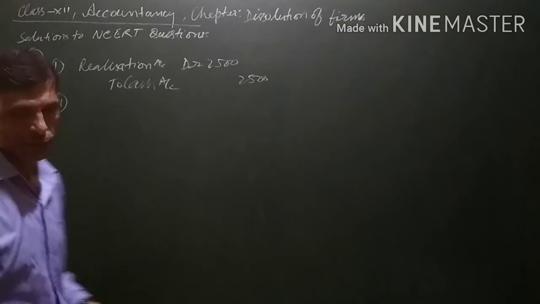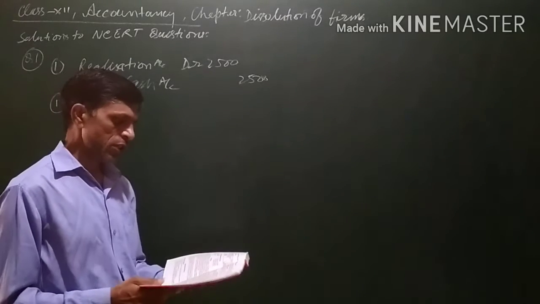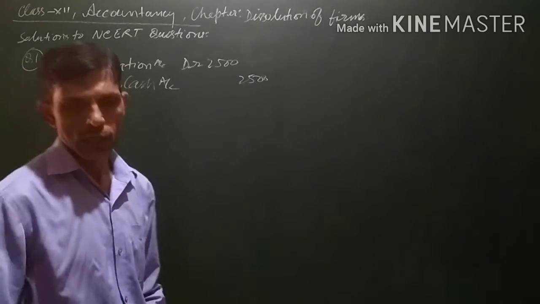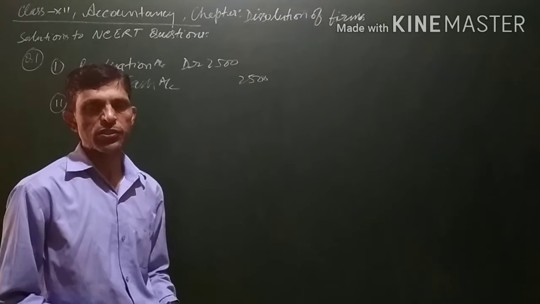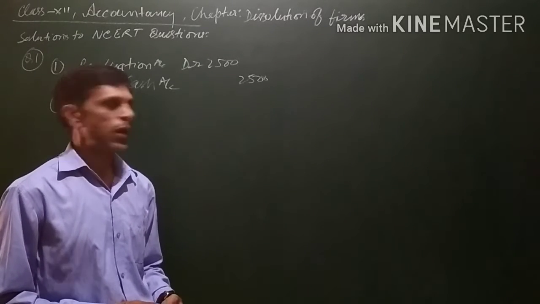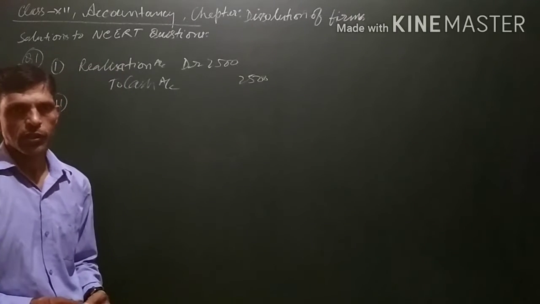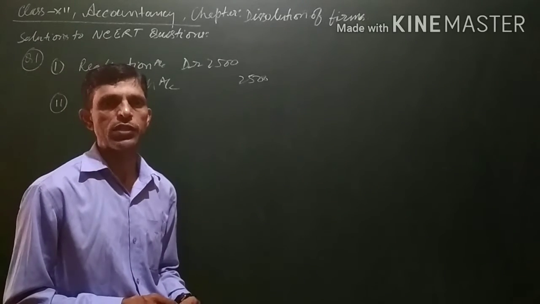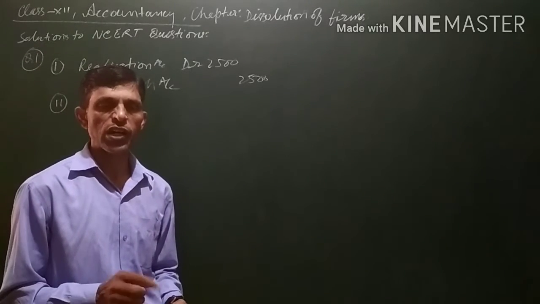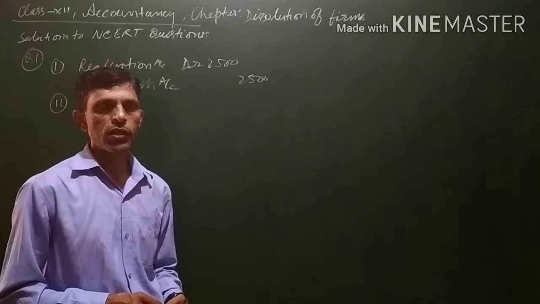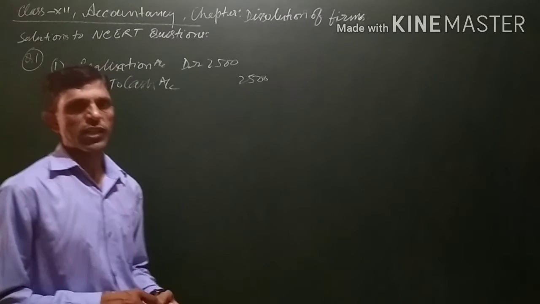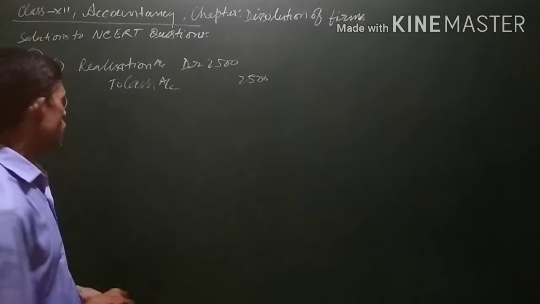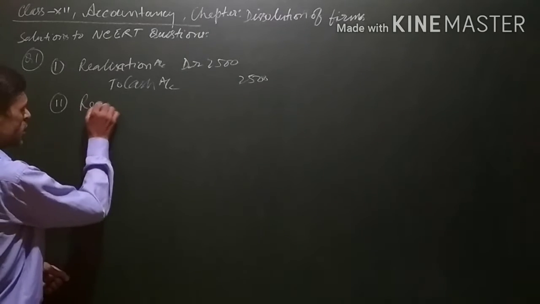Now the second part of question number 1. Realization expenses amounted to 3,000, which were paid by Ashok, one of the partners. Now these are expenses of the firm, but since one of the partners has paid, Ashok will be reimbursed. Simply saying, since Ashok has paid and it is actually the burden of the firm, it is an expense of the business, so again it is an expense for the firm.